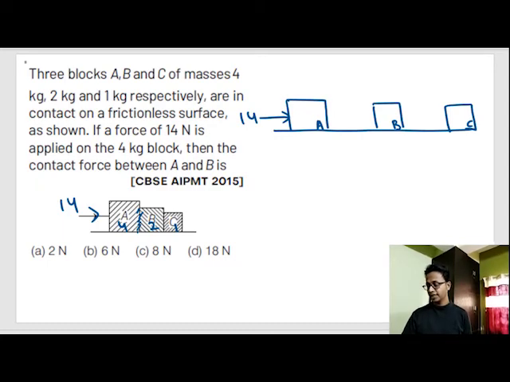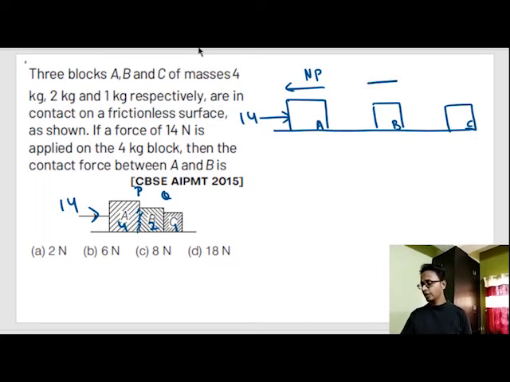Let this surface be P and let this surface be Q. The normal reaction force exerted by this surface on block A is on the left-hand side, NP. See, now I am assigning variables, but as you practice more, you do not need to assign any variables. They will be automatic.